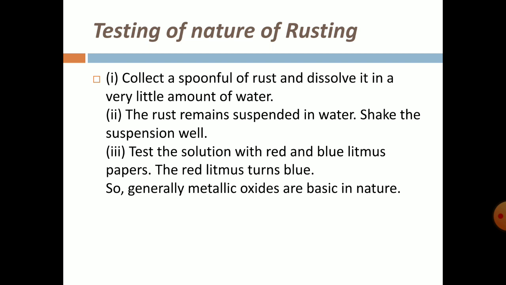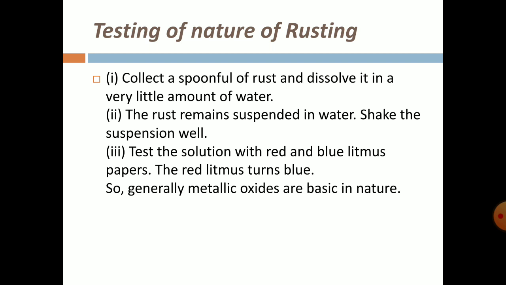That means the metallic oxide, the rust, is basic in nature, because if it was acidic, it would not turn the red litmus paper blue. It would turn blue litmus paper red, but it does not do that. So we understand it is basic in nature.